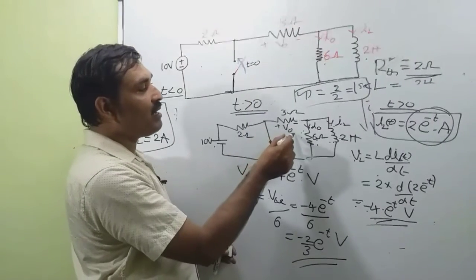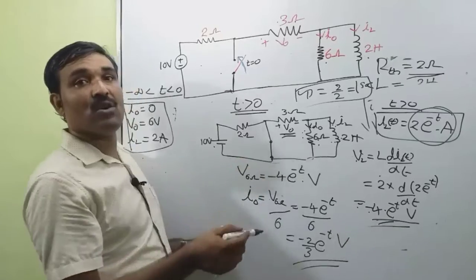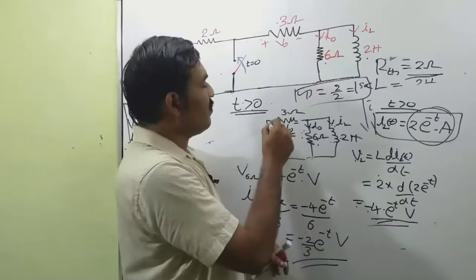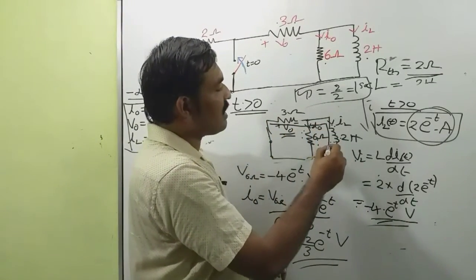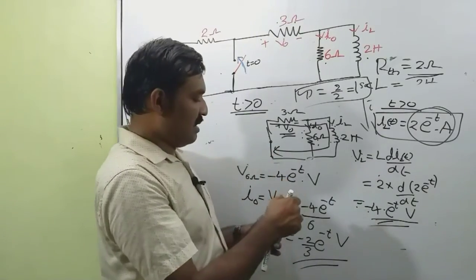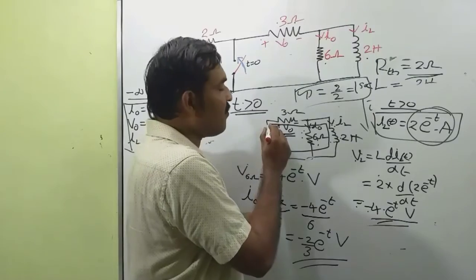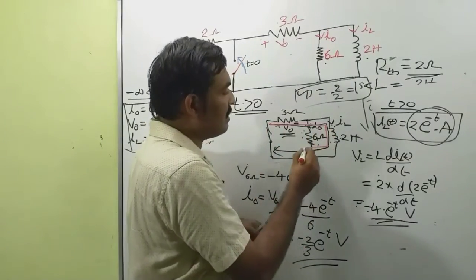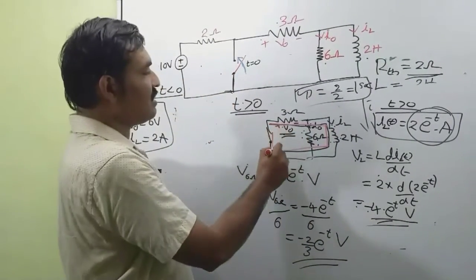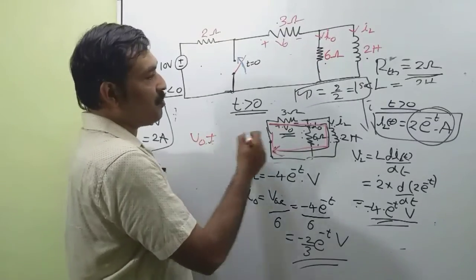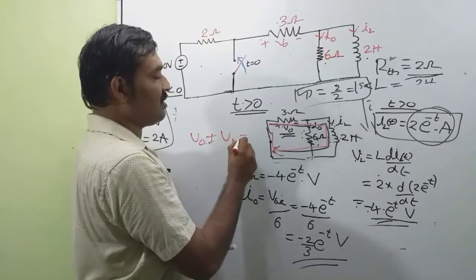Now we want to find the value of V0. For this circuit, we can apply Kirchhoff's voltage law for this loop. Apply KVL for this loop, that is V0 plus VL is equal to 0.